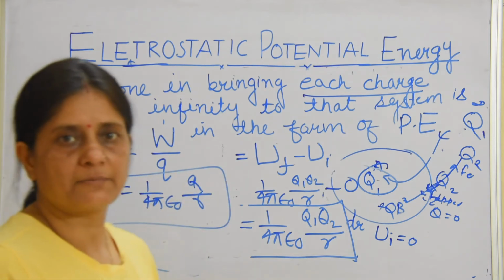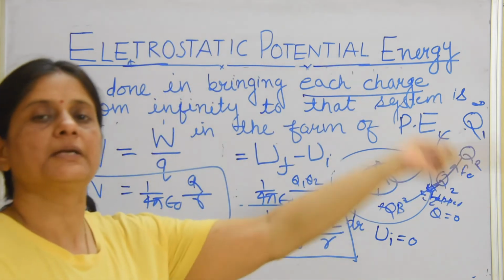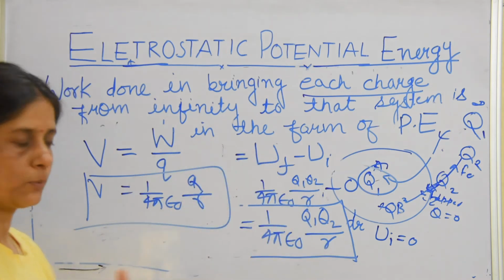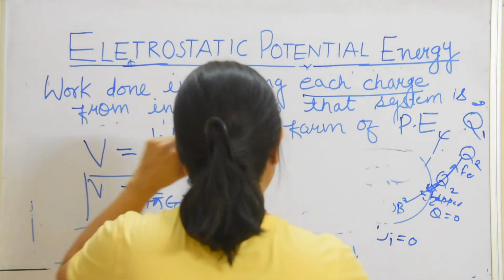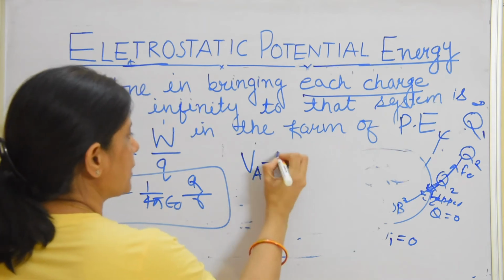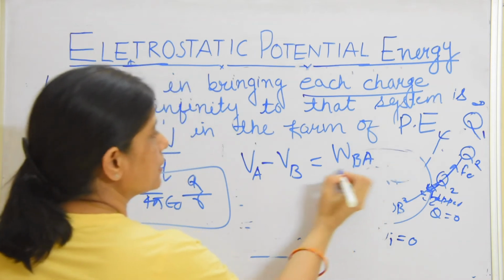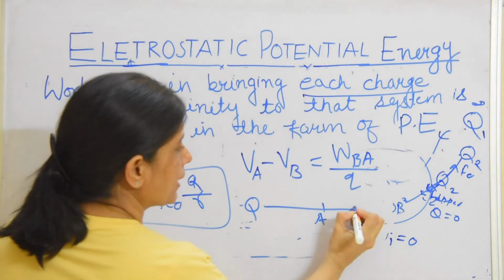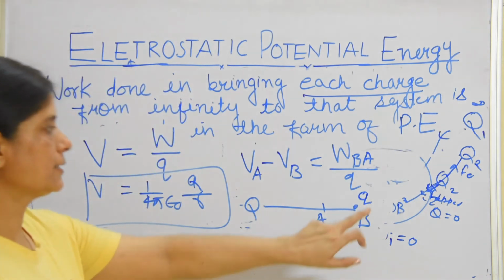Now what is potential difference? Potential difference means there should be 2 points. Instead of bringing a charge from infinity to that point, the charge goes from one point to another point, which means there is a potential difference. The potential difference VA minus VB is the work done in bringing a charge from B to A divided by Q. Suppose this is the charge Q, this is the point A and this is the point B. Suppose this charge Q is over here.